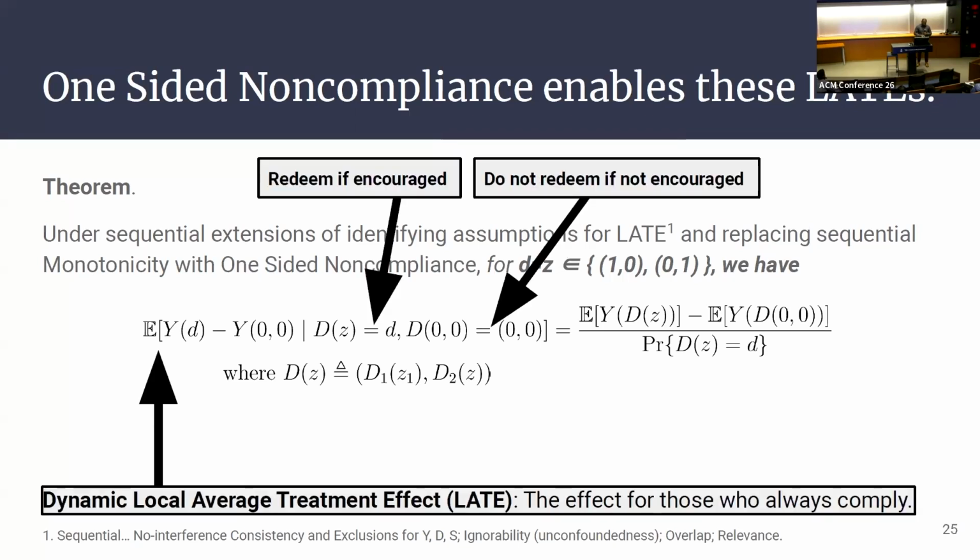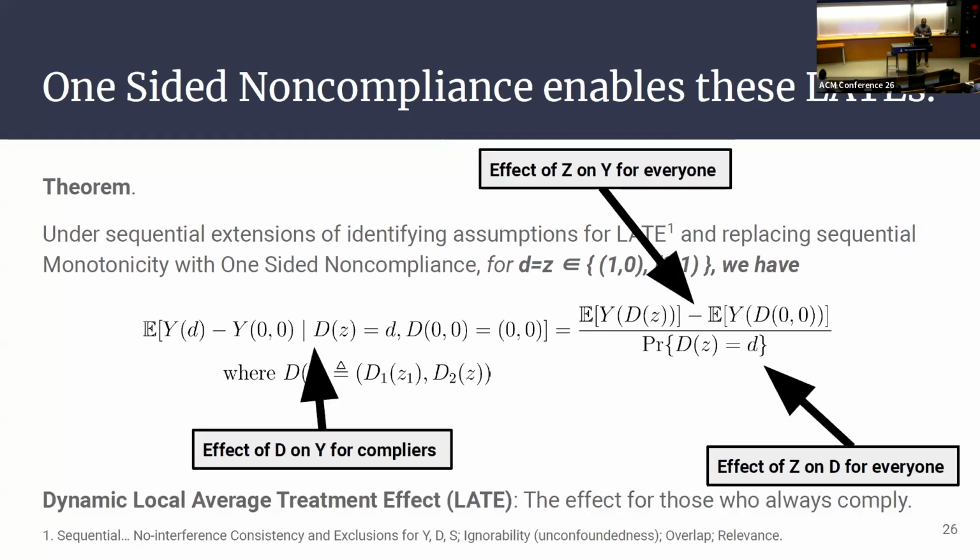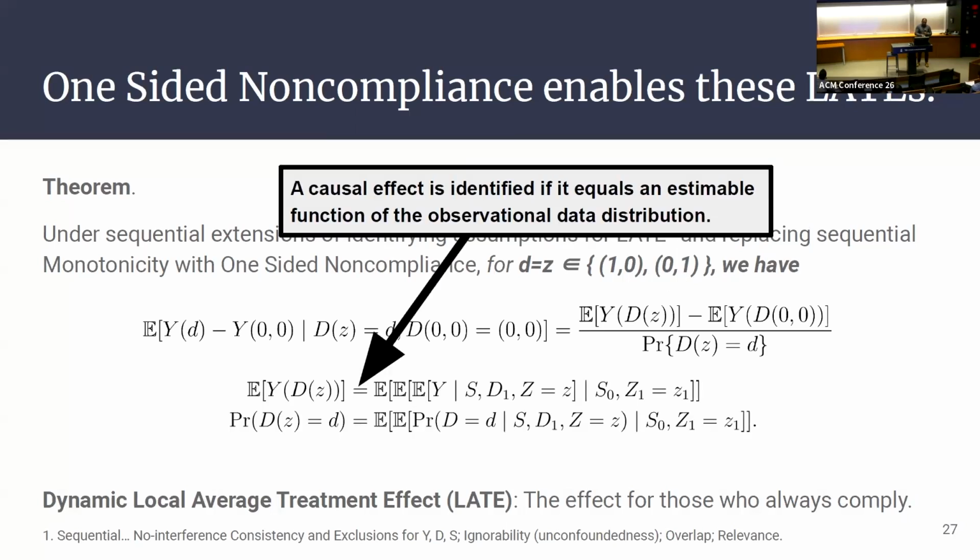And the formal estimate is this right here. So the average impact on outcome Y of treatment sequence D relative to never treating, for the subpopulation who would redeem with offers Z. And then this effect of the treatment D on outcome Y is equal to a ratio of effects of offers. The numerator is this effect of offers on the outcome, and the denominator is the effect of offers on the treatment. And this is identified because all those counterfactual averages equal estimable functions of the observational data distribution.